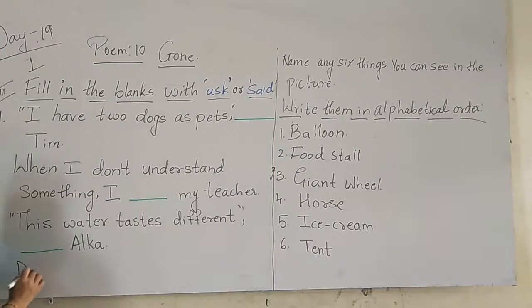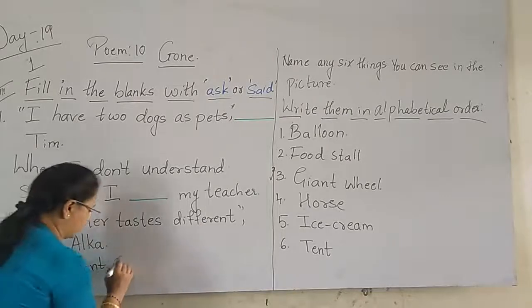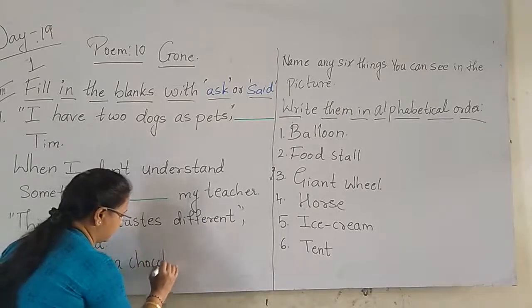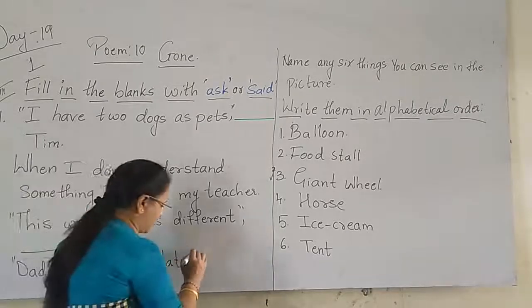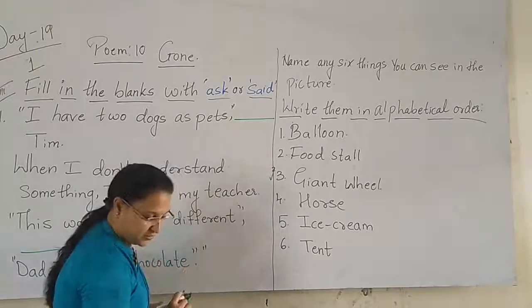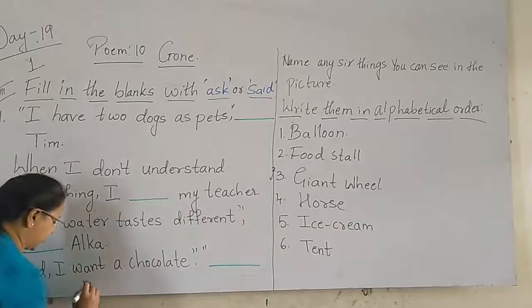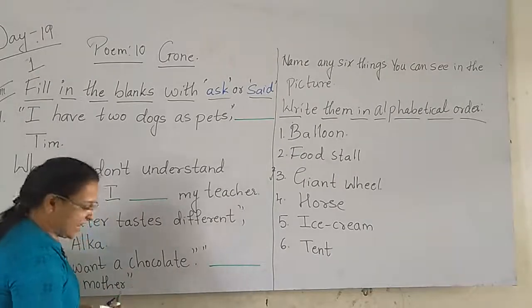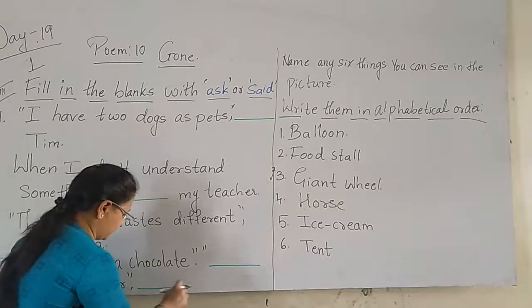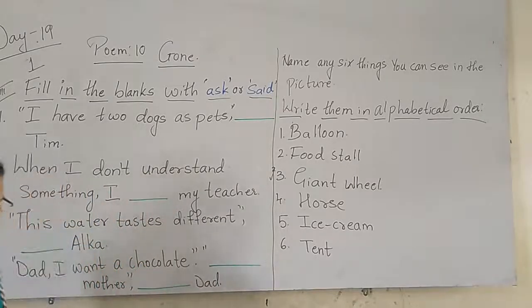A baby is asking her dad. Dad, I want a chocolate. Then close inverted comma, full stop, again open inverted comma, dash mother, dash dad.